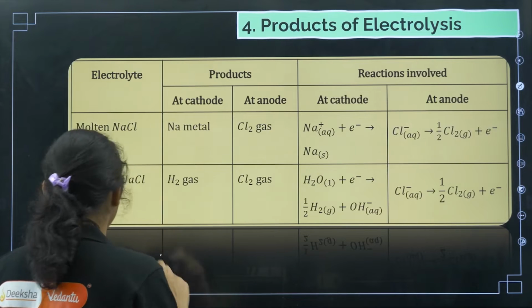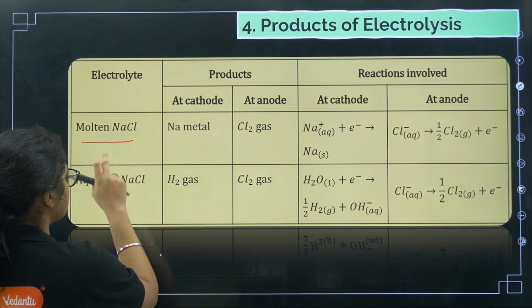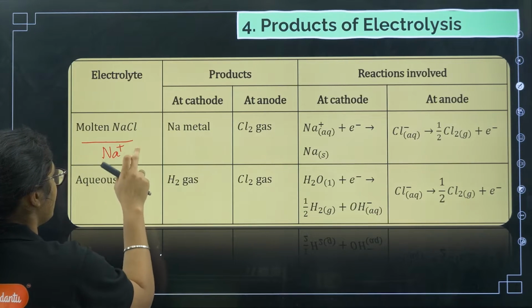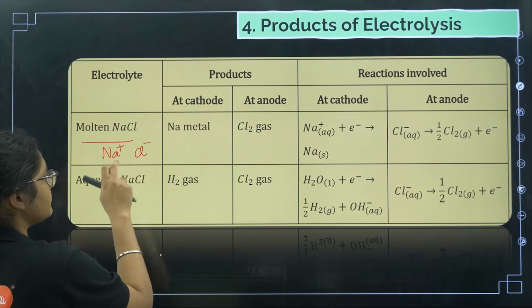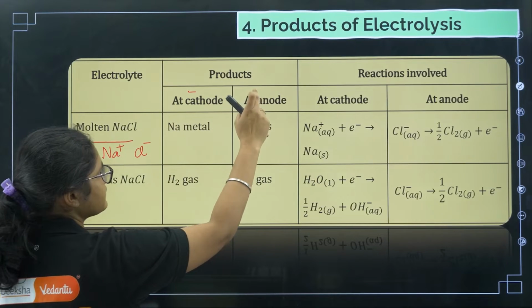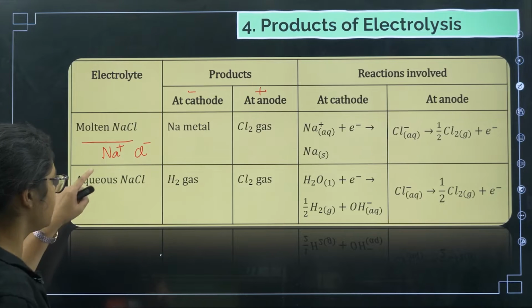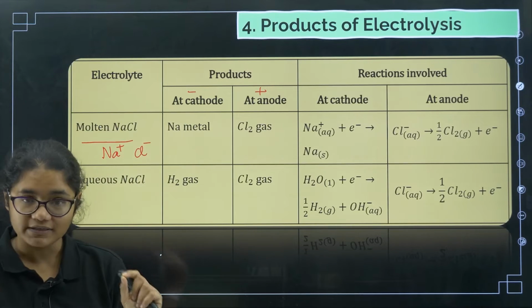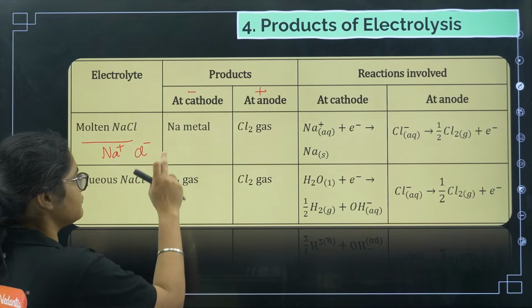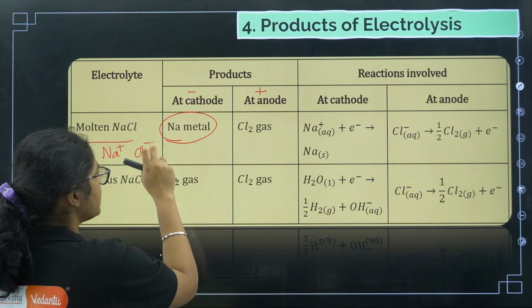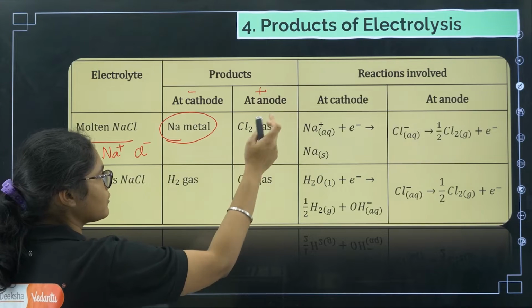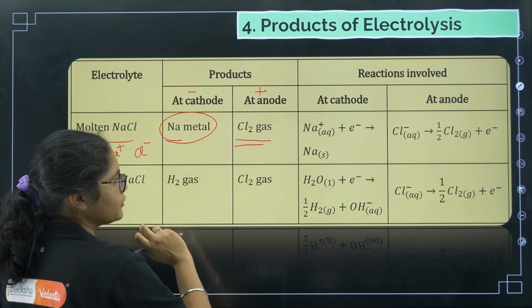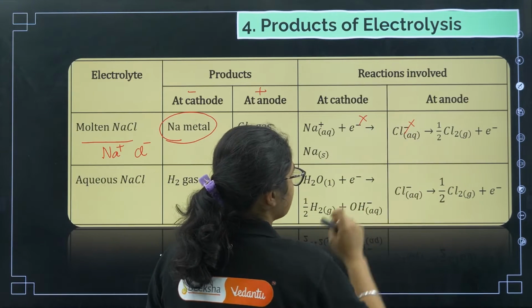So when you take molten NaCl, what is there here? You have Na+ and you have Cl-. The cathode is negatively charged, the anode is positively charged. So Na+ will move towards the cathode, where there is always reduction, and it will undergo reduction and form Na metal. Now Cl- will go towards the anode, it will undergo oxidation and form chlorine gas, okay. These reactions you need not remember, okay.